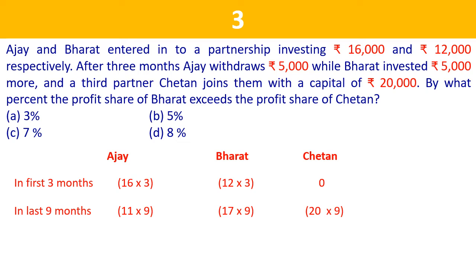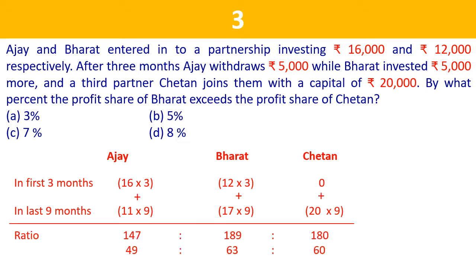Now let us add this. If we add the first 3 months and the last 9 months, we get 147 is to 189 plus 180, which will reduce down to 49 is to 63 is to 60.